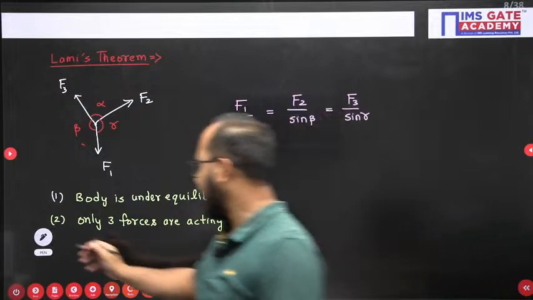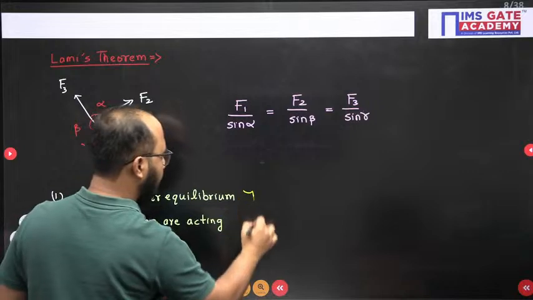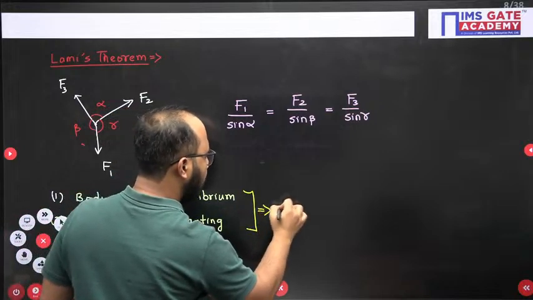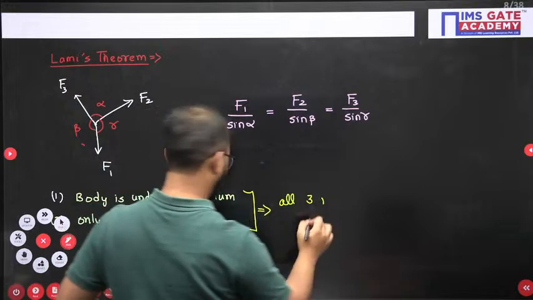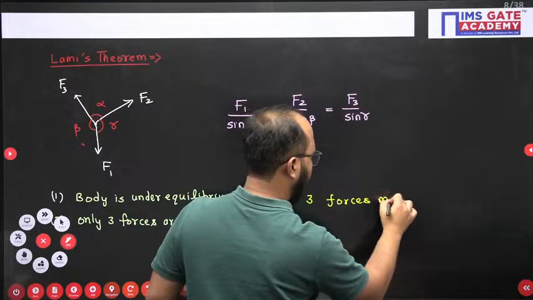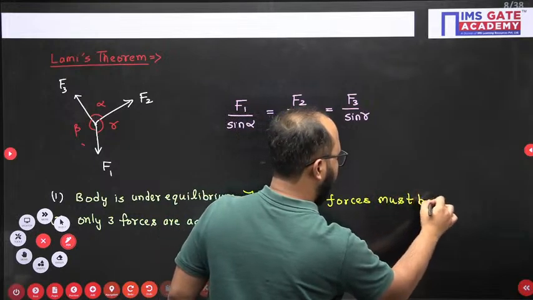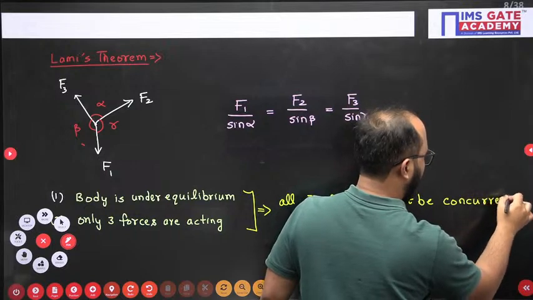And as a result of it, one more point you should write here. As a result of it, what happens? All 3 forces must be concurrent. Right?